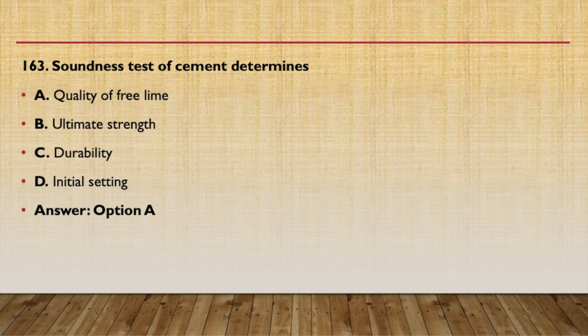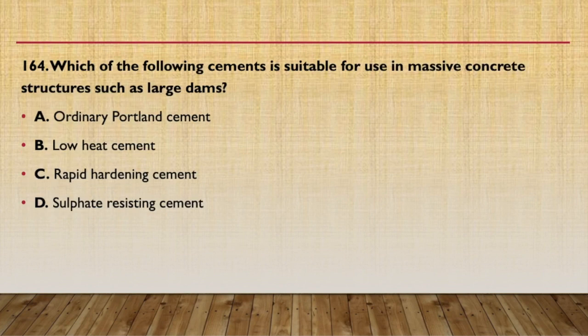This is very important. Next question: which of the following cements is suitable for use in massive concrete structures such as large dams? Which kind of cement should be used for large dams: OPC, low heat cement, rapid hardening, or sulfate resisting? In large dams, we have to use mass concreting. In mass concreting, the heat of hydration should be minimum, so that there is no possibility of cracks being generated because of high heat evolution. So the answer here is that for mass concreting, low heat cement should be used for large dams.